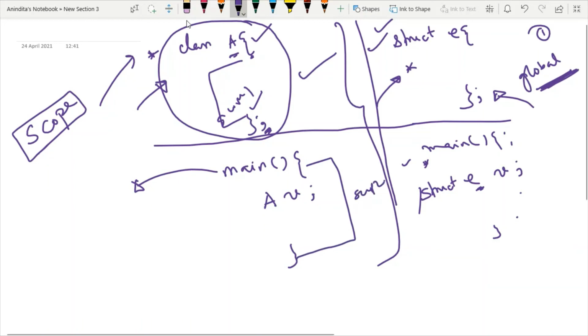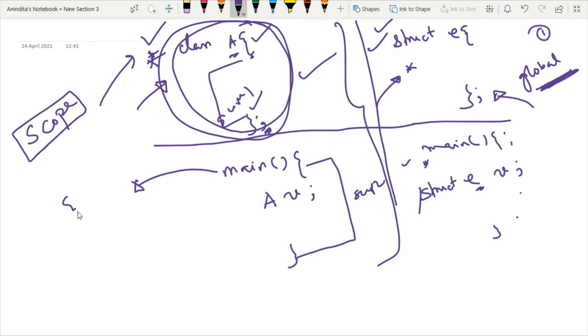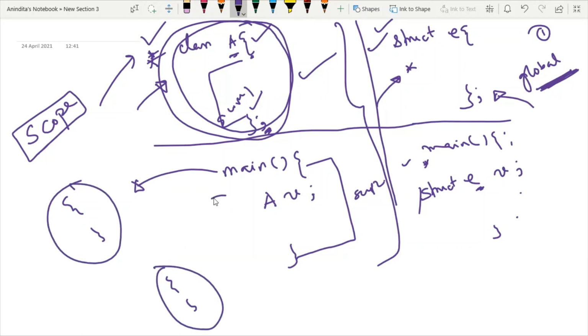So whenever you are defining something outside main, this entire syntax can be accessed by any other scope that exists outside main. You have to remember one more point. A class can never be defined inside main in C++. However, in C, a structure can be defined inside the main function also. But it is the general convention that we always prefer to define structure outside main.